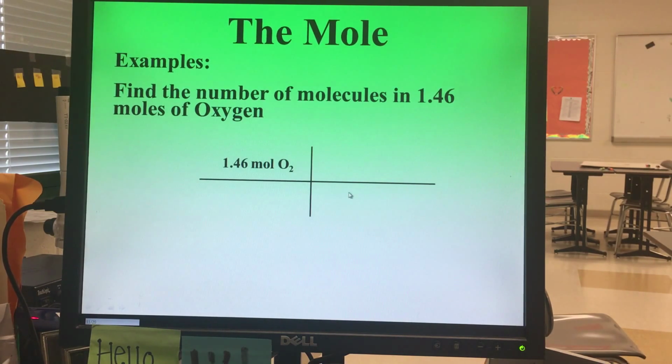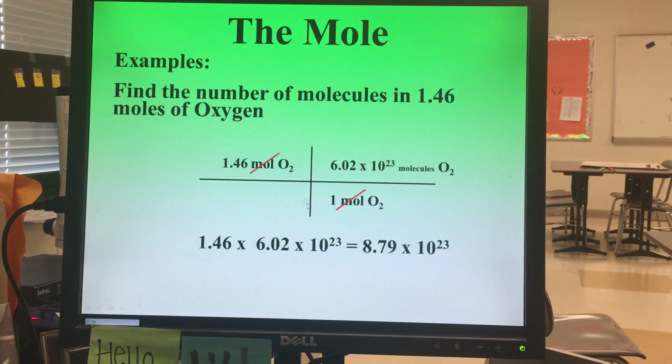So we know the number itself is going to get bigger, so 1 mole is going to go on the bottom. 6.02 times 10 to the 23rd is going to go on top. This allows us to cancel out moles of oxygen on the bottom and the top here. If you multiply 1.46 times 6.02 times 10 to the 23rd, you're going to end up with a value of 8.79 times 10 to the 23rd. So this is then the total number of oxygen molecules that we have in exactly 1.46 moles of oxygen.